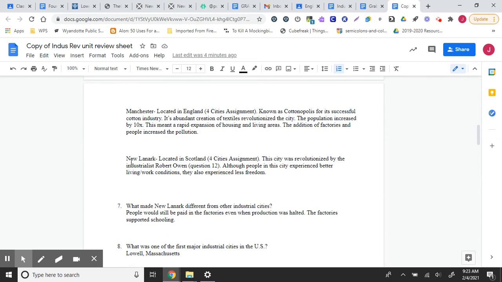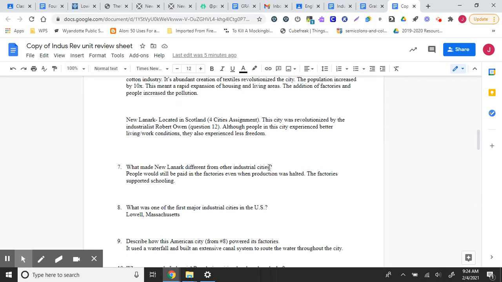New Lanark was also located in Scotland. This city was revolutionized by the industrialist Robert Owen, which we're going to look at for question 12 here. And although people in this city experienced better living and work conditions, they also experienced less freedom. So there's kind of a trade off there.